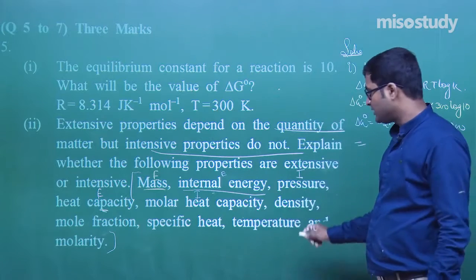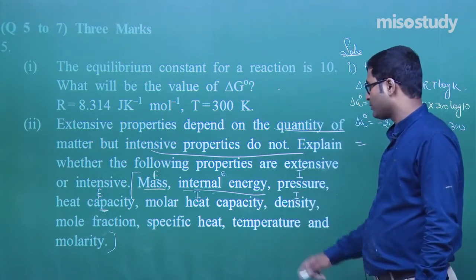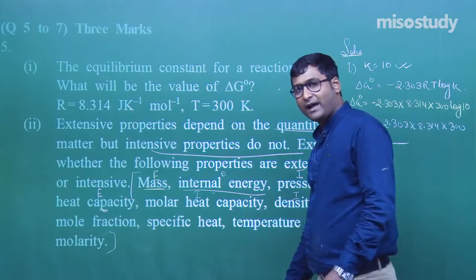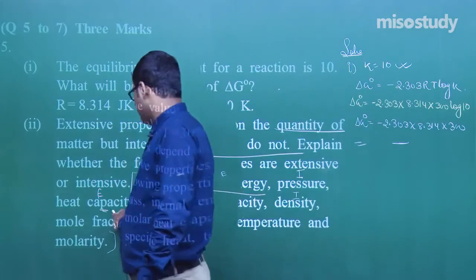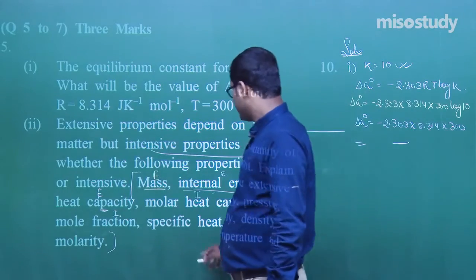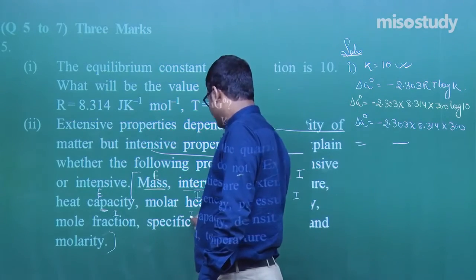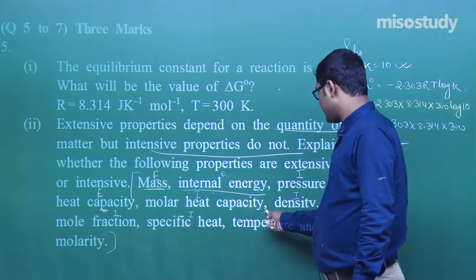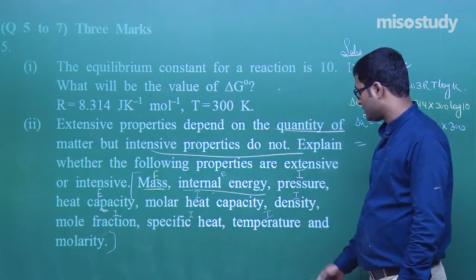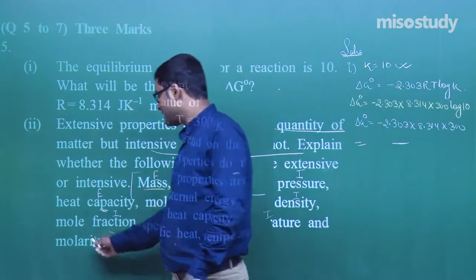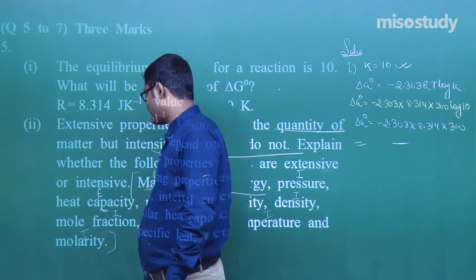Density, mass per unit volume, this is an intensive property. Mole fraction, that is an intensive property. Specific heat capacity, it has a fixed value, intensive property. Temperature, intensive property, does not depend upon the quantity. And the molarity, per mole, intensive property.